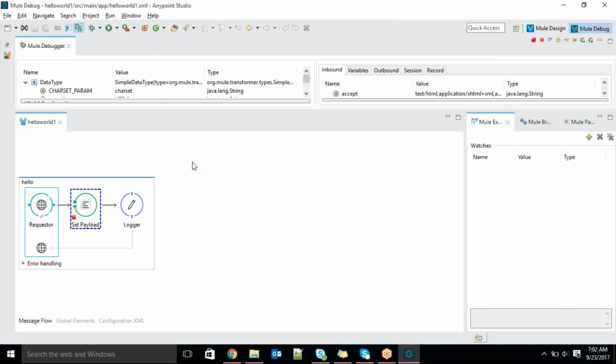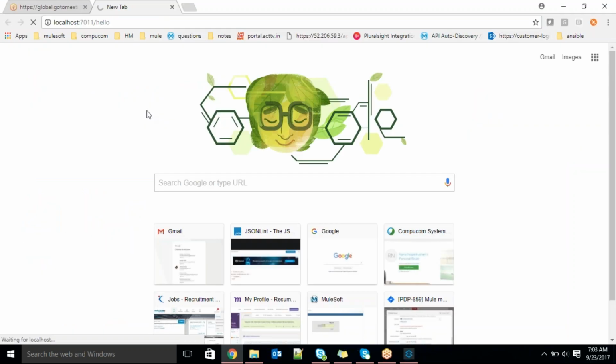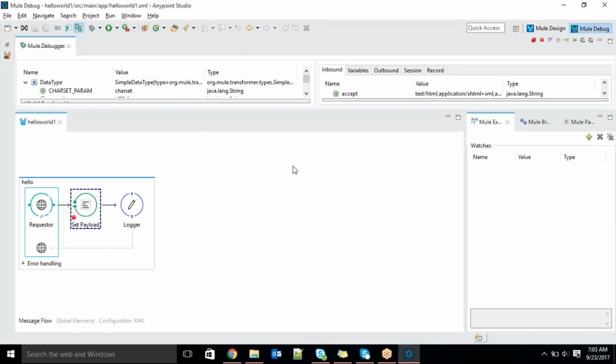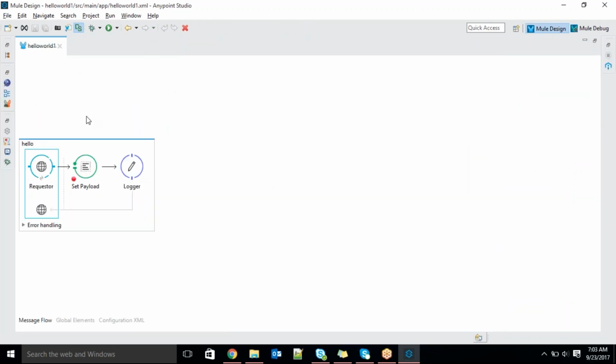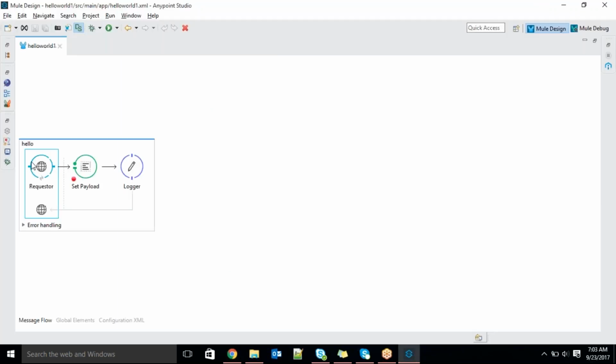So what I'm trying to highlight here is that the GET request you can hit through a browser, but how will we try the POST request? Through a browser you can't hit that request. And one more thing, guys. Whatever logic I wrote, I can test through a browser, but eventually this request is coming from some other system, because we exposed it as a service and somebody else is trying to consume our API.